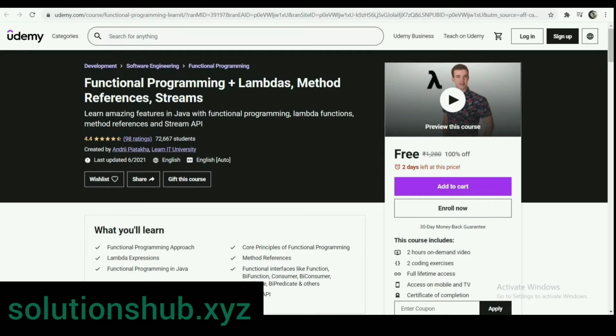This course is again free, only 2 days left at this price, and this course includes 2 hours on-demand video, 2 coding exercises, full lifetime access on mobile and TV, and at the end you get a certificate of that course.